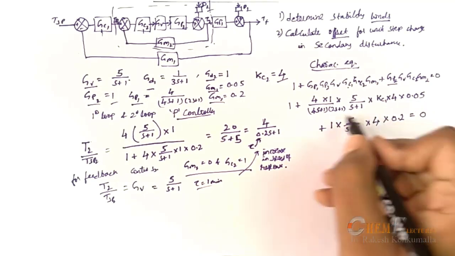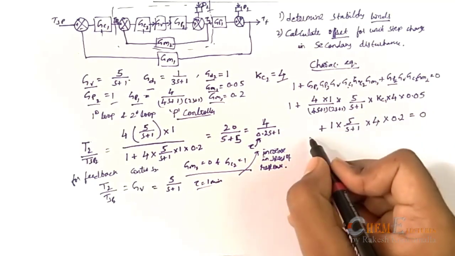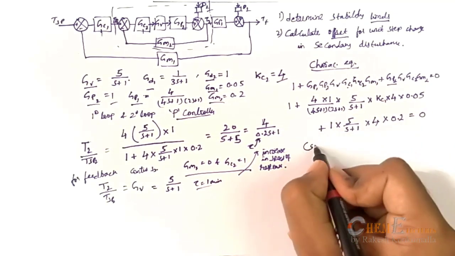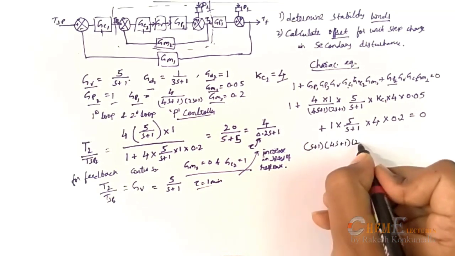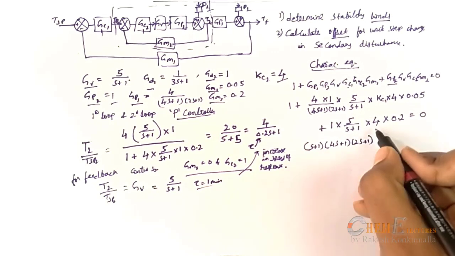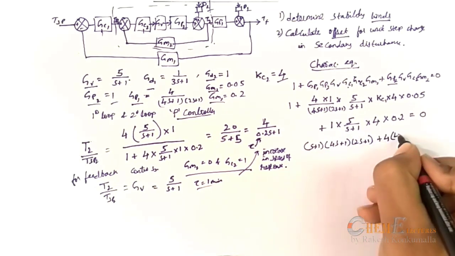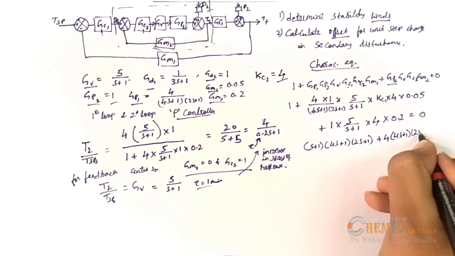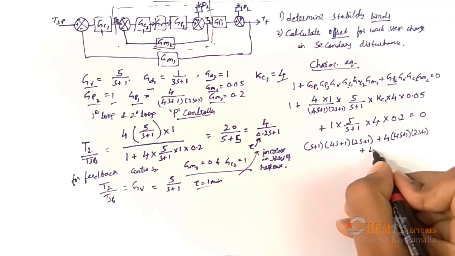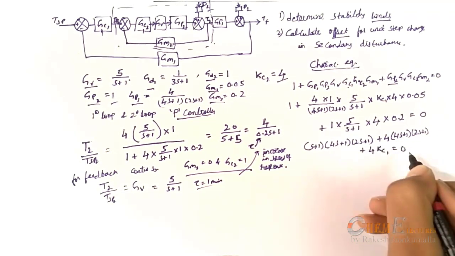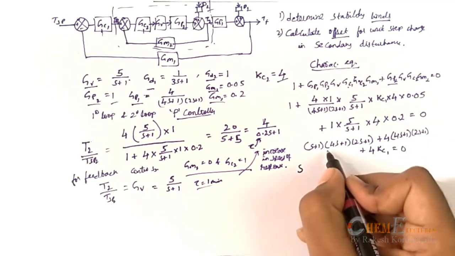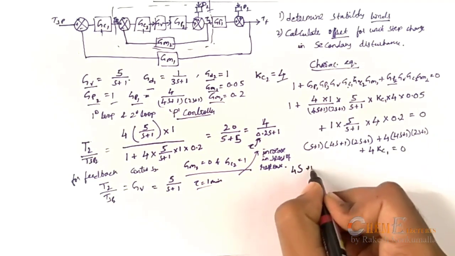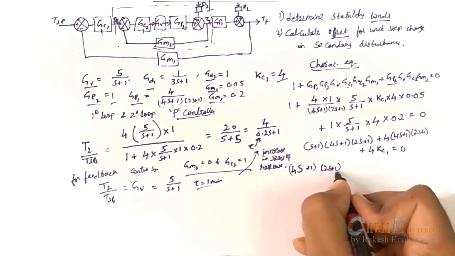Now if you further reduce it, it will become (s plus 1)(4s plus 1)(2s plus 1) plus 4 into (4s plus 1)(2s plus 1) plus 4 Kc1 is equal to 0. Now I am reducing this again, taking (4s plus 1)(2s plus 1) common from this.